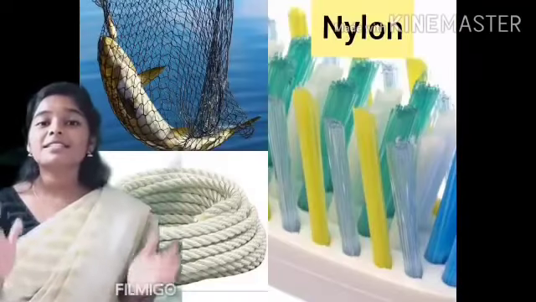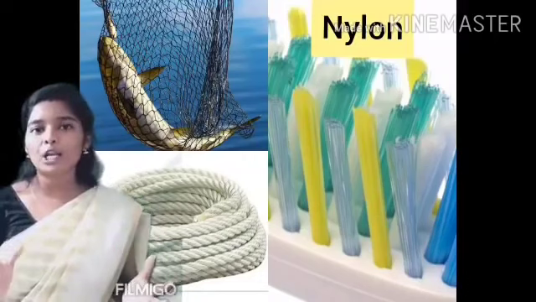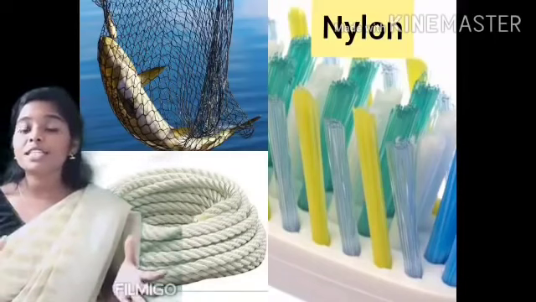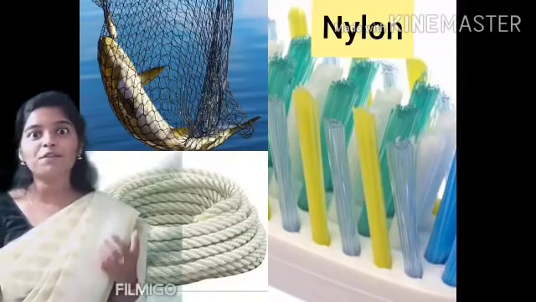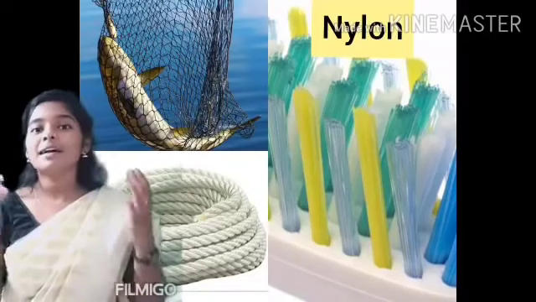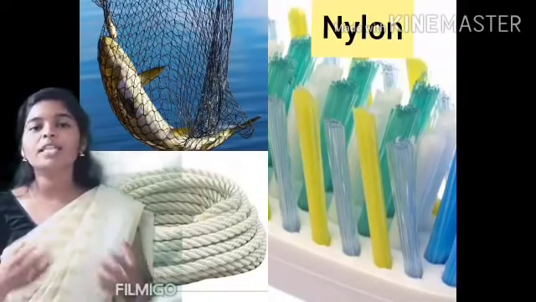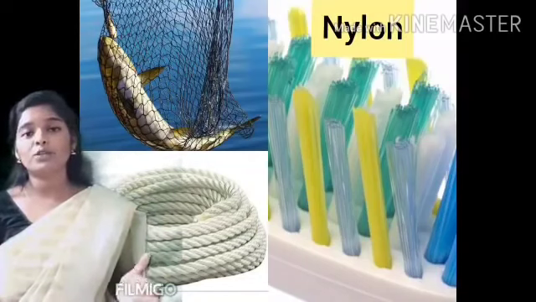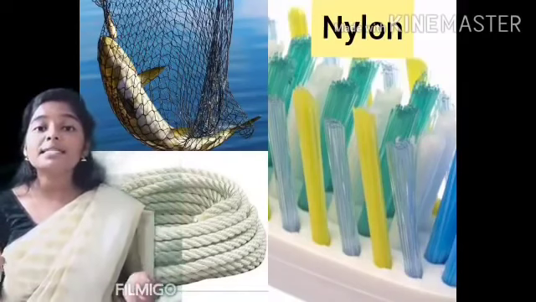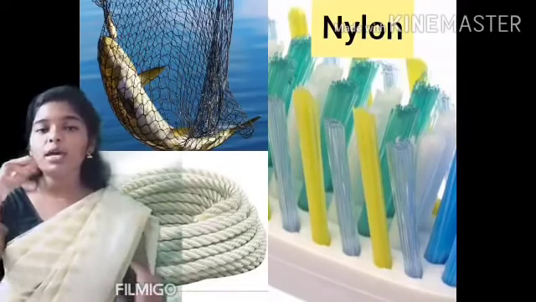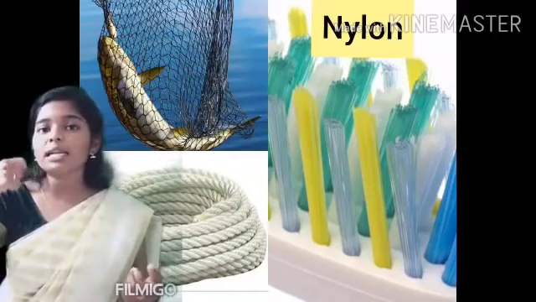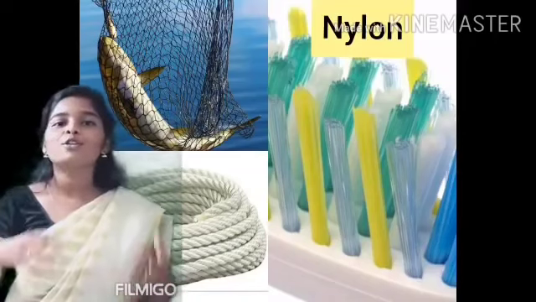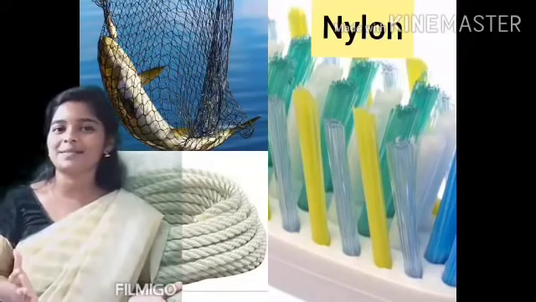Children, now we are going to see about nylon. How is nylon useful for us? Nylon is used to make fishing nets. Have you seen fishing nets used for fishing? Yes, they are made of nylon. Also nylon cloths, ropes and bristles for brushes. When we brush, the bristles help to clean our teeth. Those bristles are also made of nylon. So nylon is very much helpful for us.